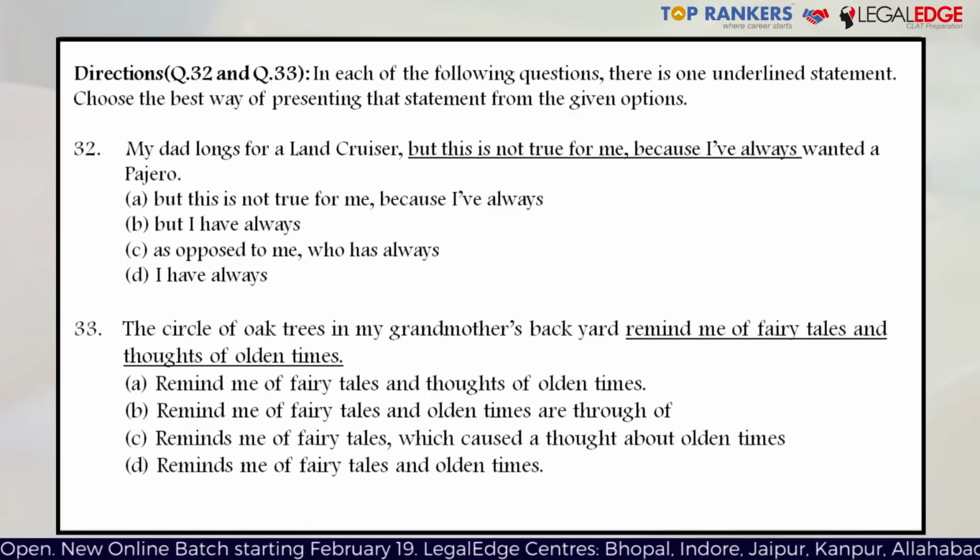In question 32 and 33, you have to choose the option which may substitute the underlined part of the given sentence. In question 32, the sentence says, my dad longs for a Land Cruiser, but this is not true for me because I have always wanted a Pajero. Now, the underlined statement is, but this is not true for me because I have always wanted a Pajero.